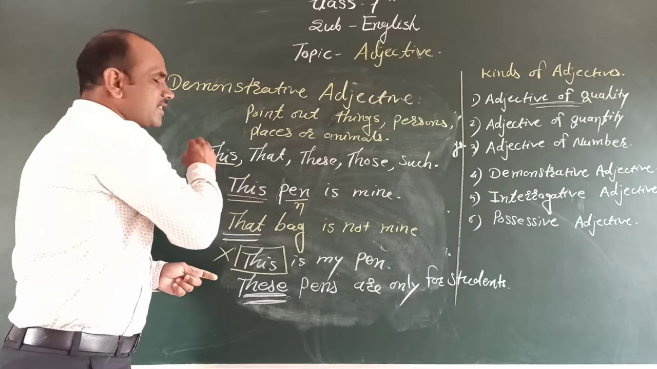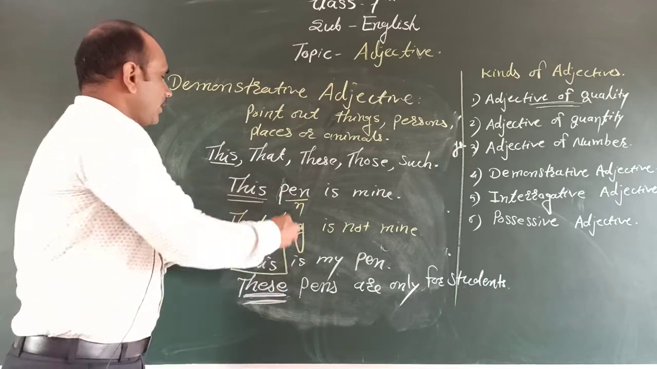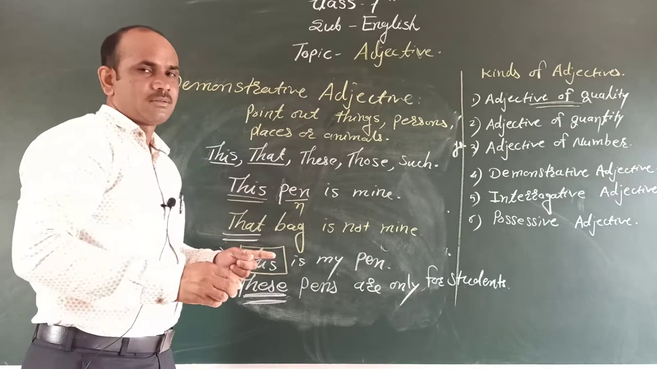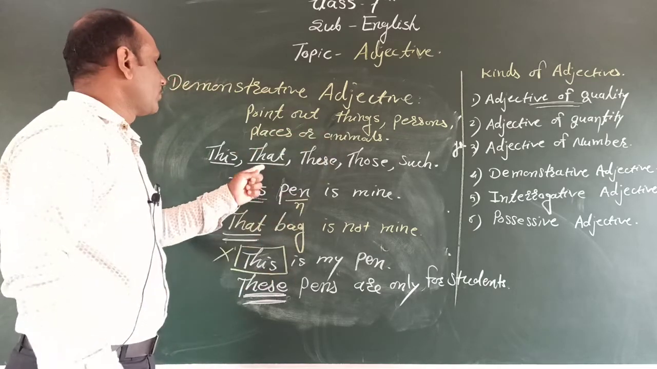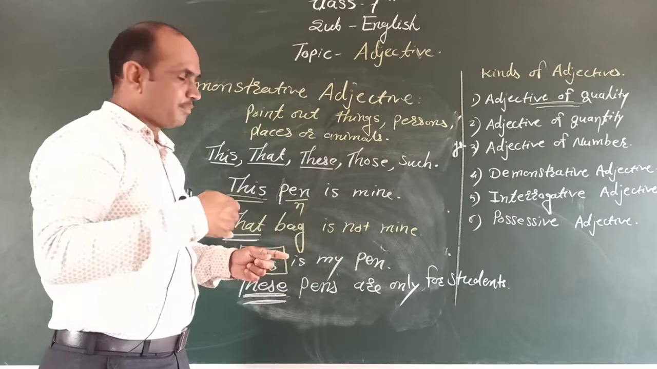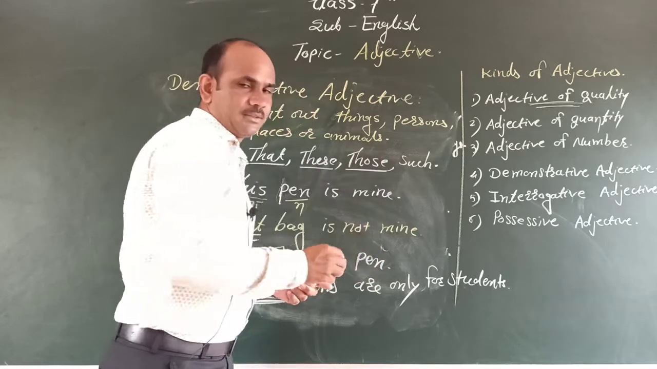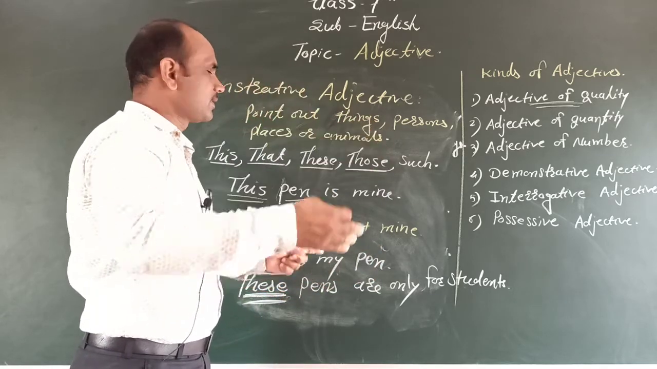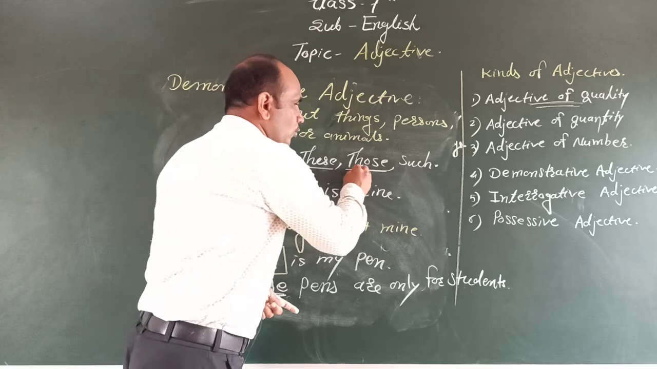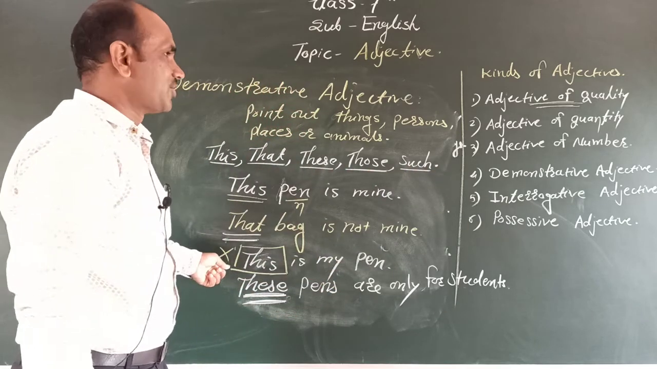When one singular thing is near you, we use this. If a single thing is at a long distance, we use that. When plural things are near you, you say these. When plural things are at a long distance, we use those and such. These are the demonstrative adjectives.